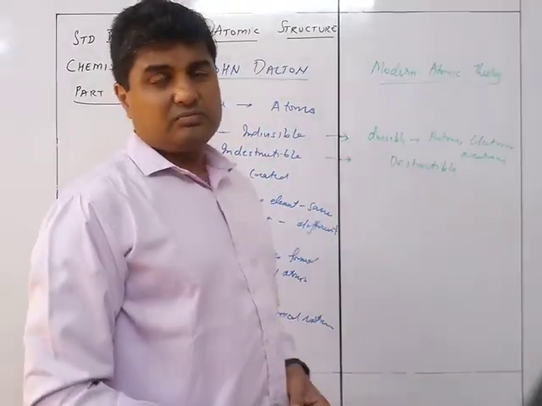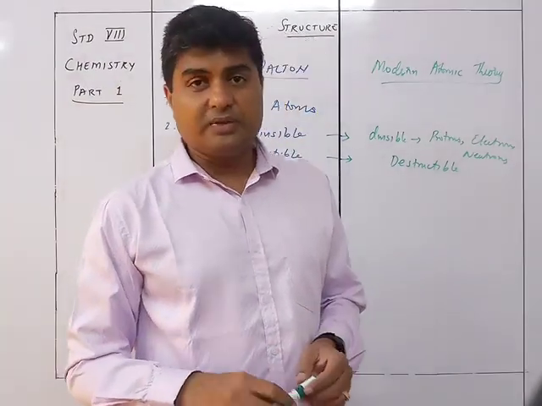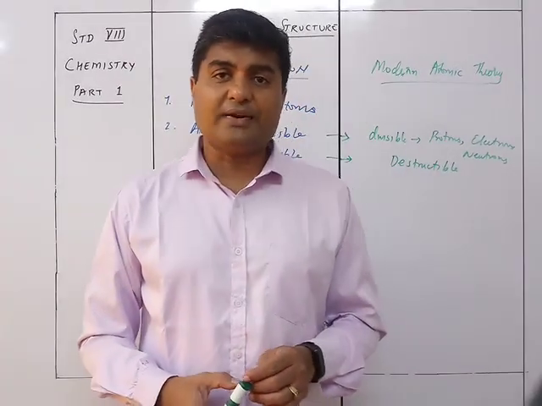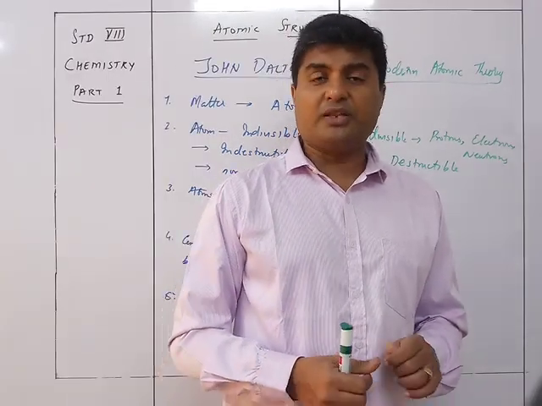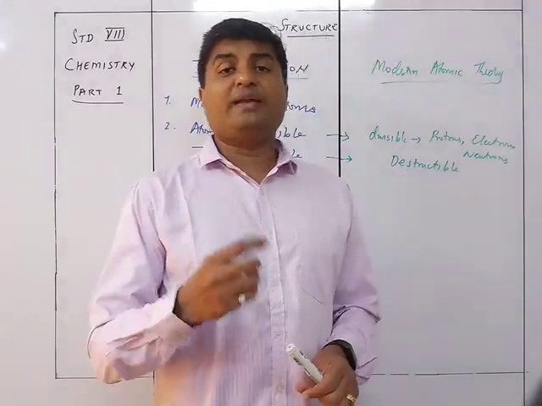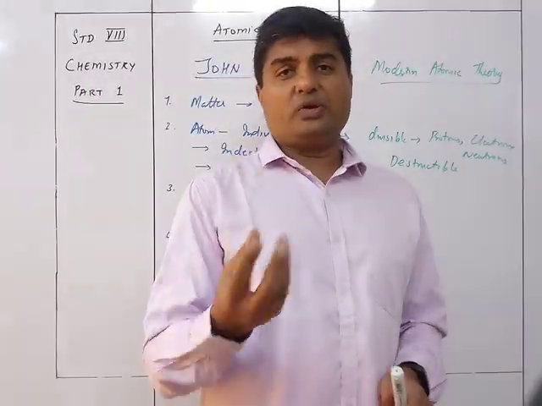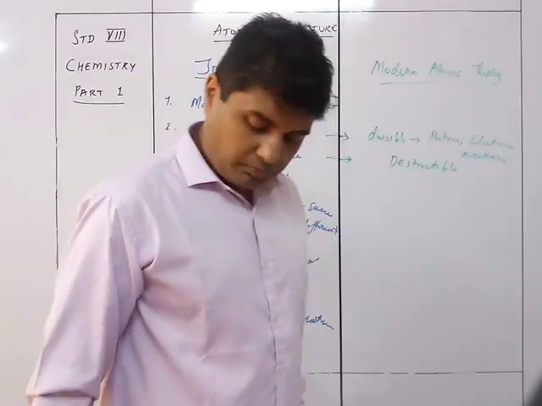Right? So we need to modify our thought: yes, the atom is divisible, because the atom is made up of three particles, that is protons, electrons and neutrons. Protons are positively charged particles present in the nucleus, electrons are the negatively charged particles which are rolling around the nucleus, and the neutrons are inside the nucleus, with neutral charge, meaning no charge.